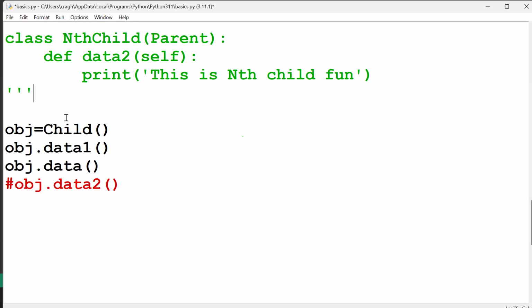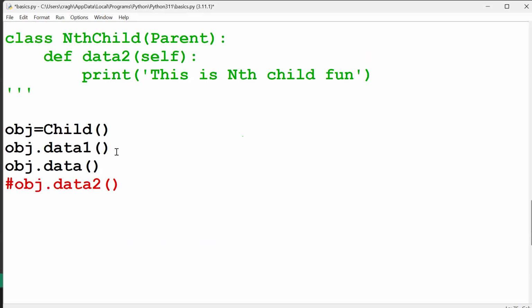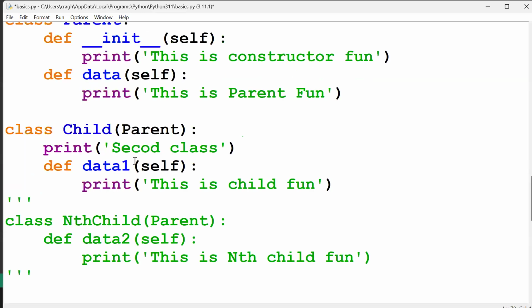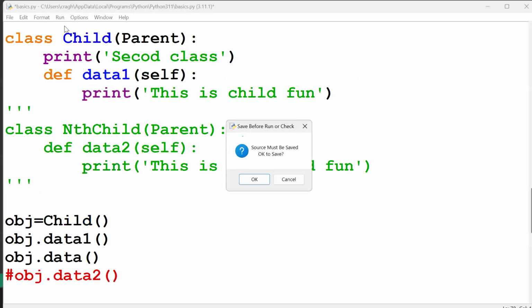Which is the object? Child is the object, right, guys? So child is called, and data one is there. Data one I am accessing. Data two also I am just accessing. Run this code. What happened?